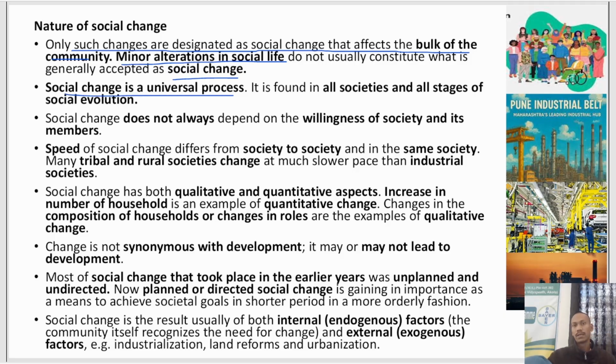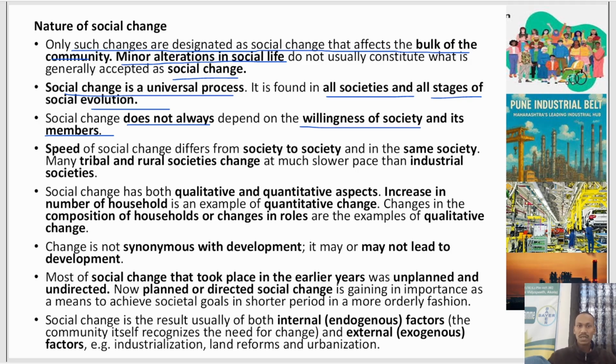It will happen, it is supposed to happen, and it will continue to happen. Nobody can stop it. It is found in all societies and at all stages of social evolution. Social change also does not always depend on the willingness of society and its members. It will not ask society whether it wants to change or not. It will automatically change society.